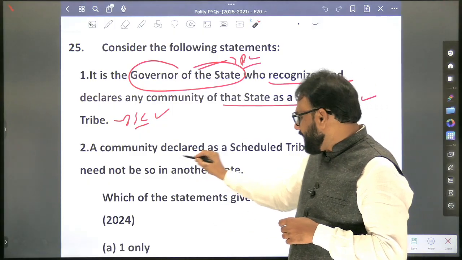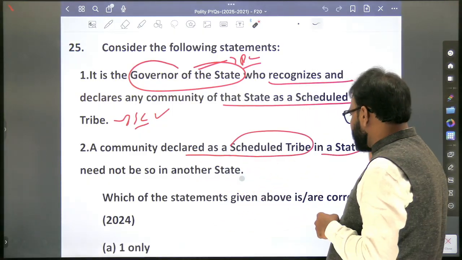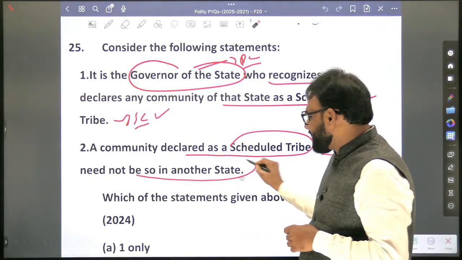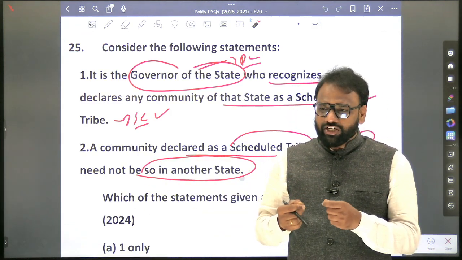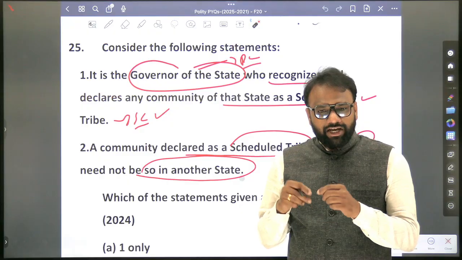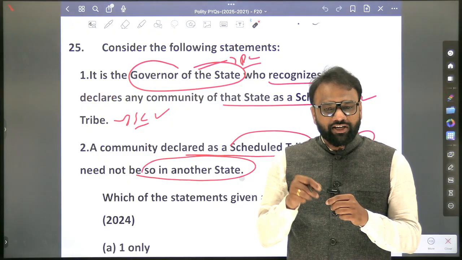A community declared as a scheduled tribe in a state need not be so in another state. Okay. If a caste has been declared as scheduled caste in Karnataka, will the same caste also be considered as scheduled caste in Maharashtra?